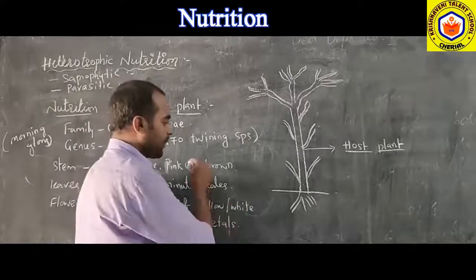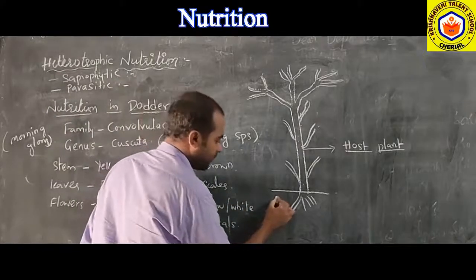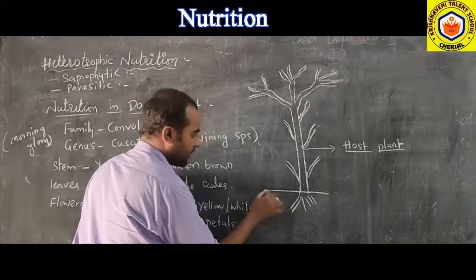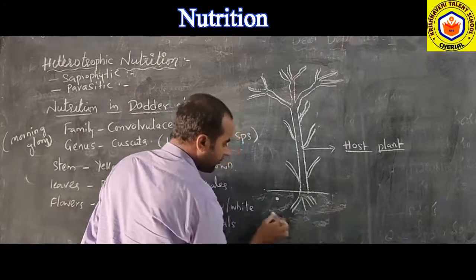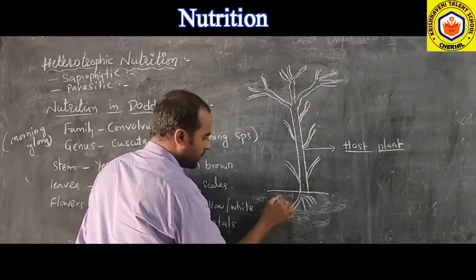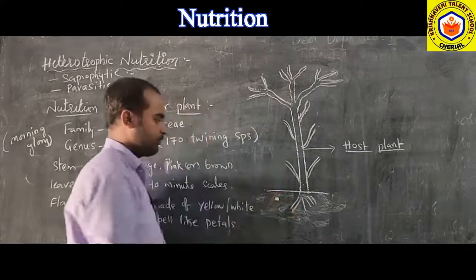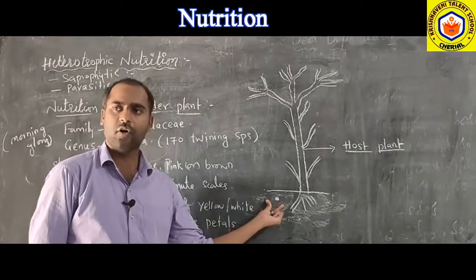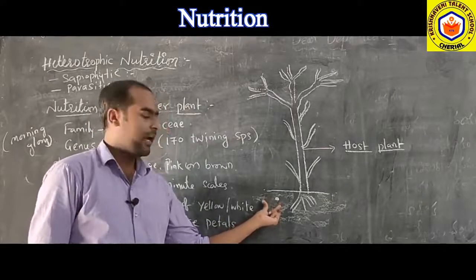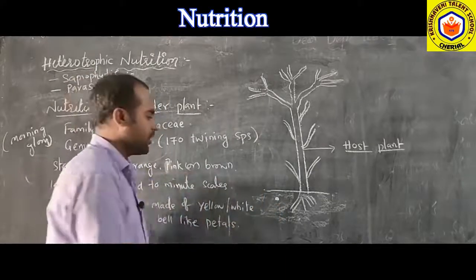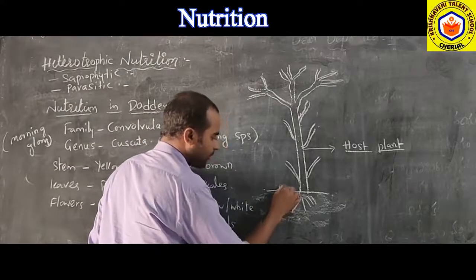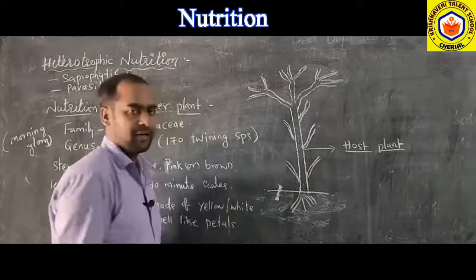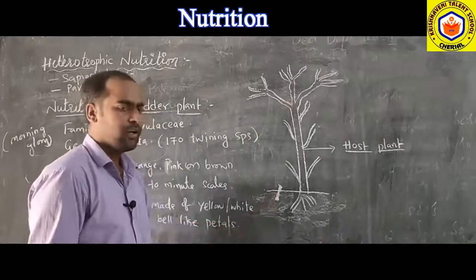So let us take the parasitic plant. Here's the seed. The seed has fallen here. Let us imagine that is the ground, the soil. The seed of the dodder plant has fallen here, and it germinated. When it germinates, a small plant will grow. The dodder plant has grown.